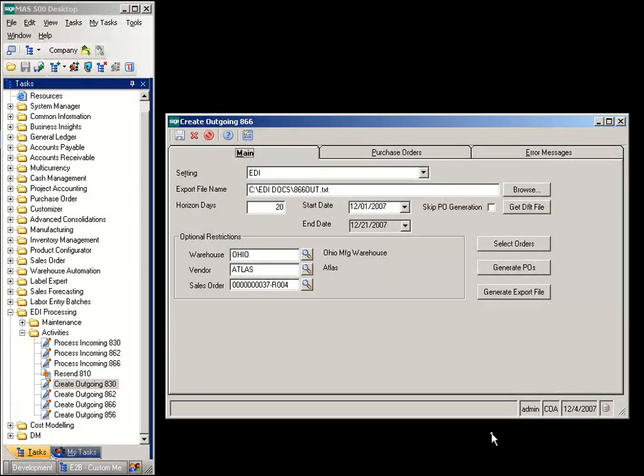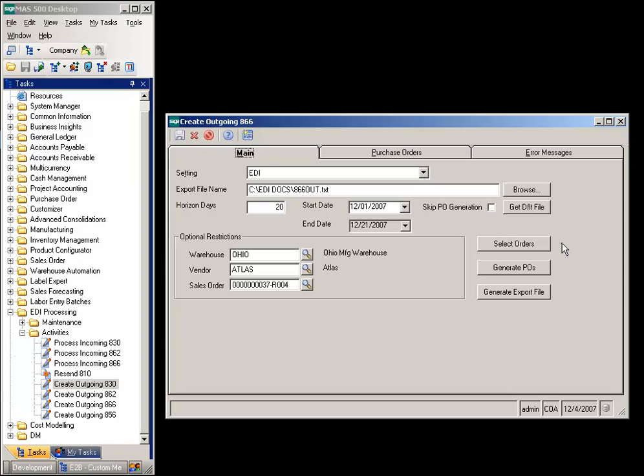The outgoing 866 program will create purchase orders to vendors for the line sequenced items. This is determined by the incoming 866 orders from the customer and driven through the bills of material in MAS 500 to determine the specific materials per vehicle.